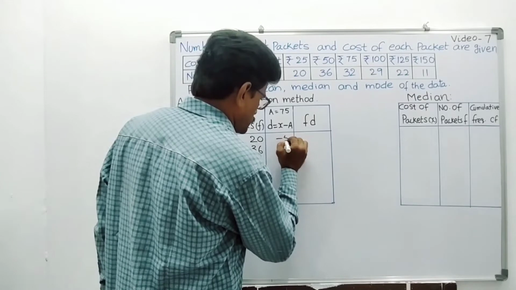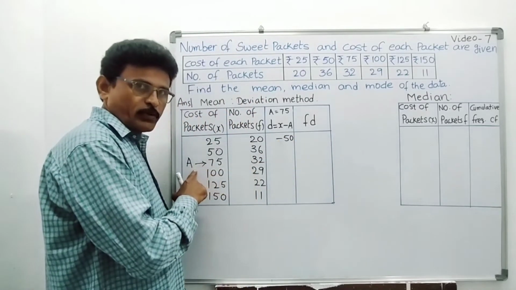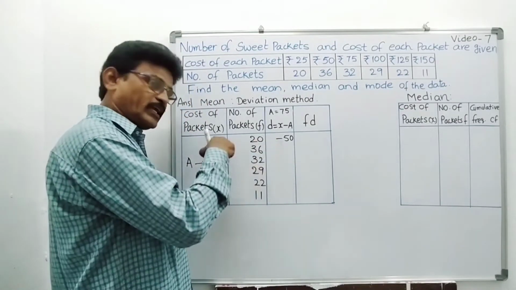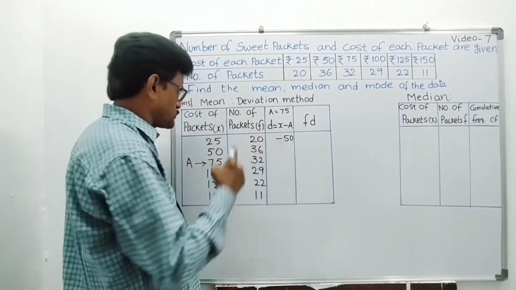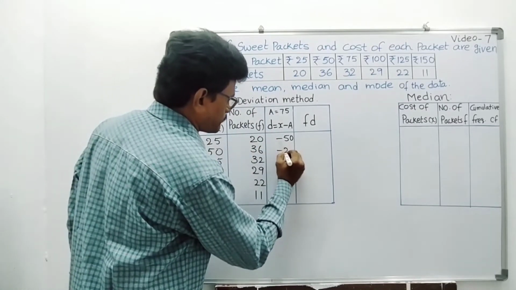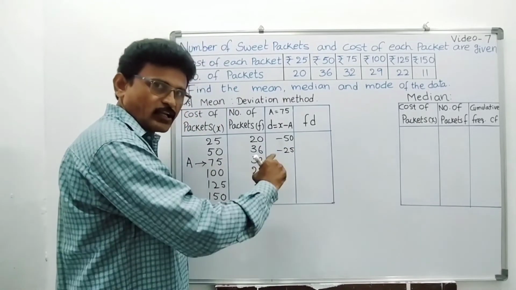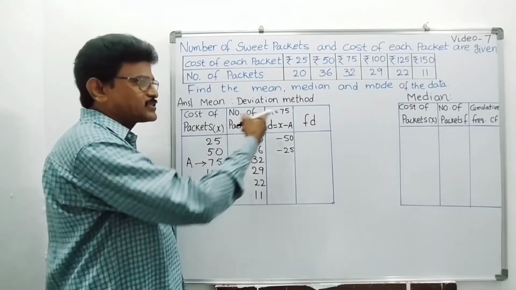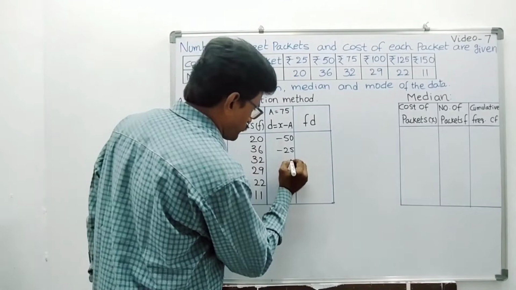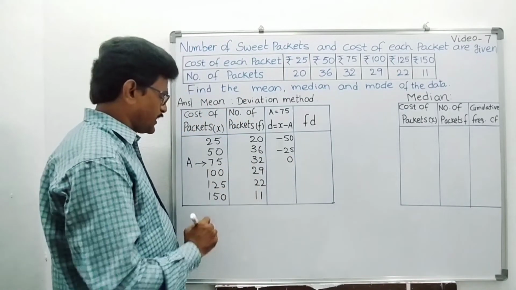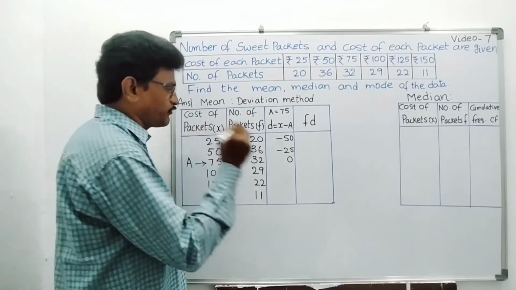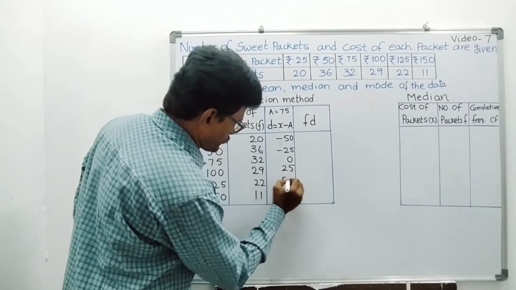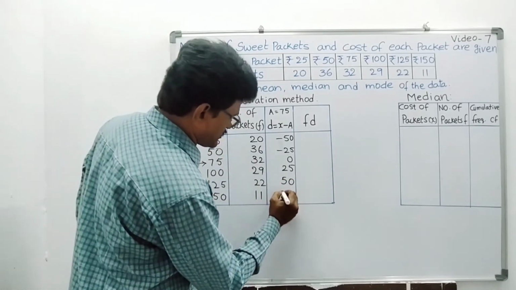Generally in these problems, whatever value you assume, that value's deviation will be 0. One side positive, one side negative. First we are getting negative values. 25 minus 75 is minus 50. 50 minus 75 is minus 25. Definitely we get 0 because x is 75 and a is also 75. Now you will get positive values because bigger values are there. 100 minus 75 is 25. 125 minus 75 is 50. 150 minus 75 is 75.